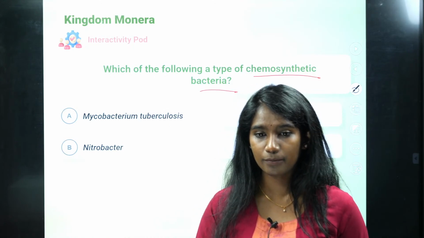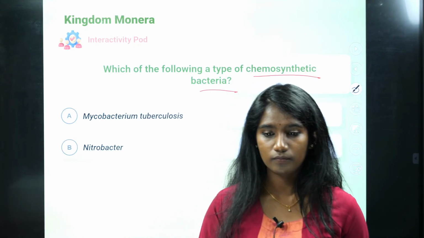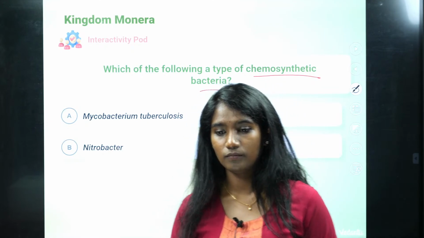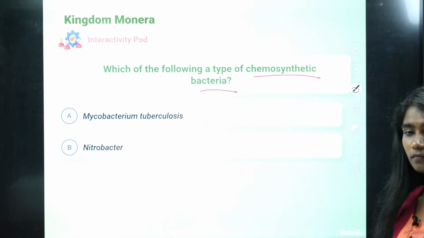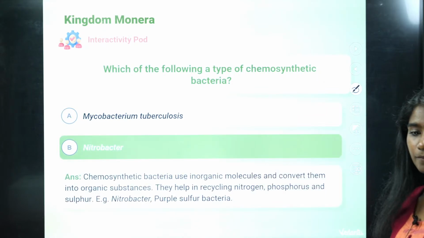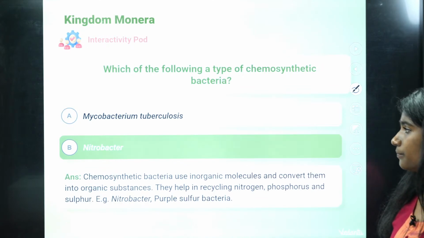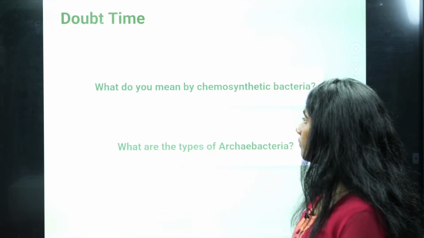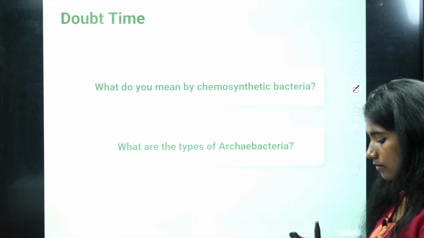Option A or option B? It is option B, Nitrobacter. Okay, fine. Next.